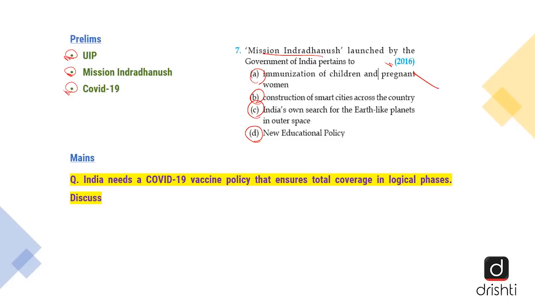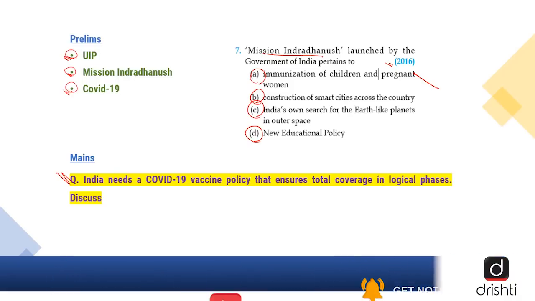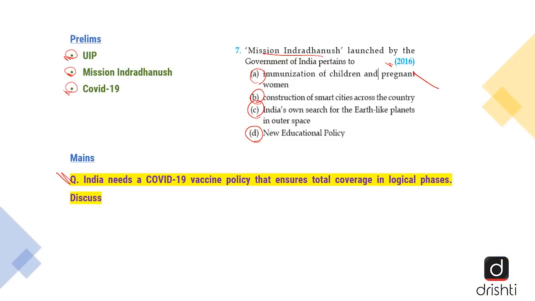Now, from a mains perspective, there were not many questions related to UIP or any of the vaccine policies, since this is new. However, this is a question from our end: India needs a COVID-19 vaccine policy that ensures total coverage in logical phases. Discuss. So, dear viewers, please feel free to mention your answers in the comments below so that we can discuss this ahead.